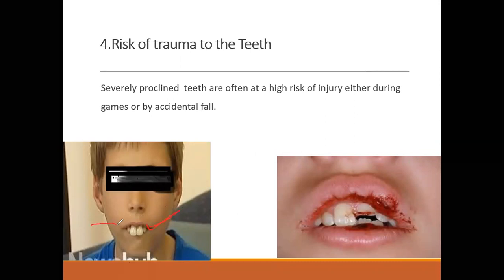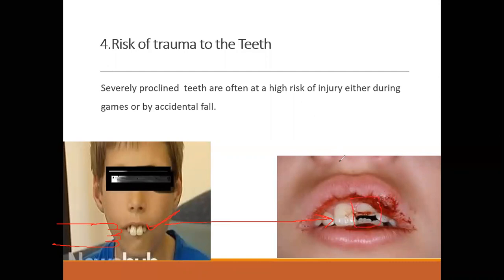Any blow or any hit will directly affect the patient. Because when you see his facial appearance, these teeth are more procline and more prone to trauma or risk of injury. Here, this picture is telling you: the child, during play or exercise or whatever, got trauma and his tooth is broken.